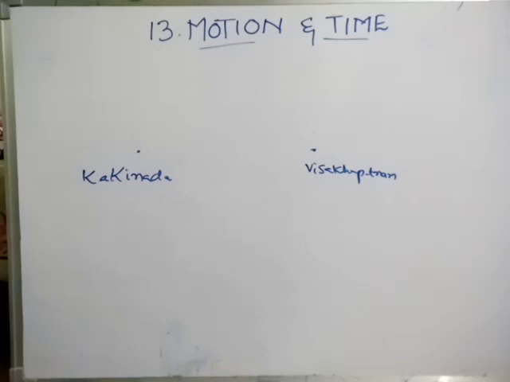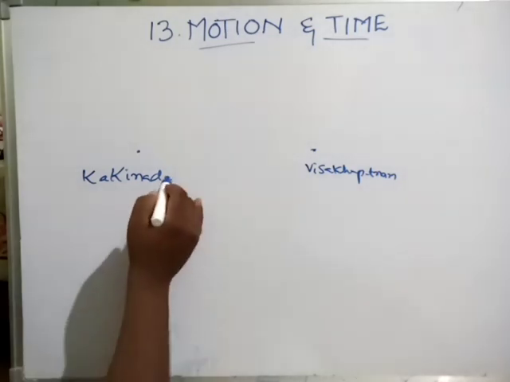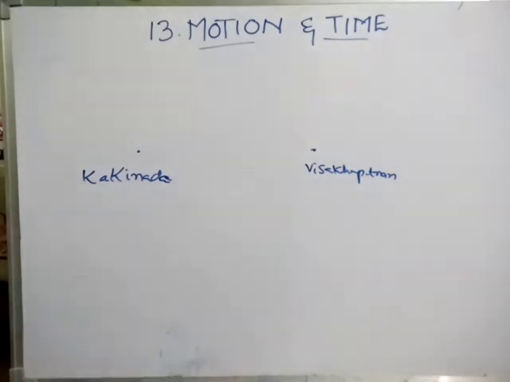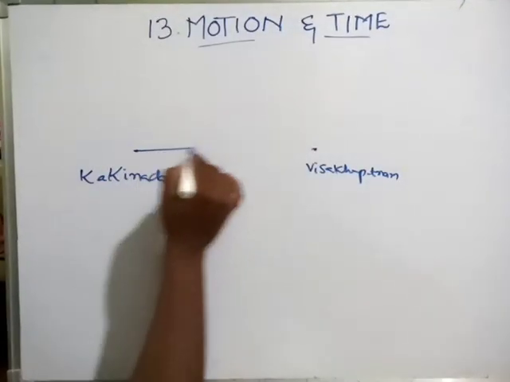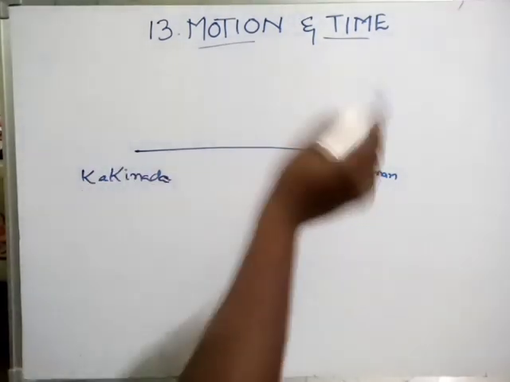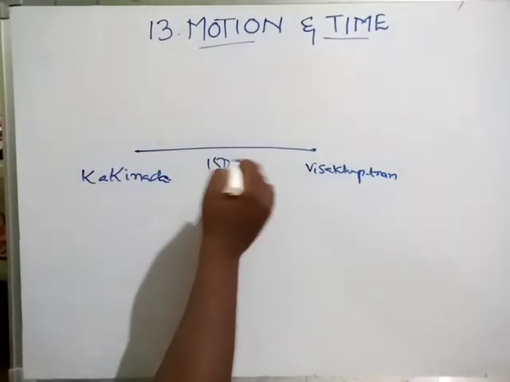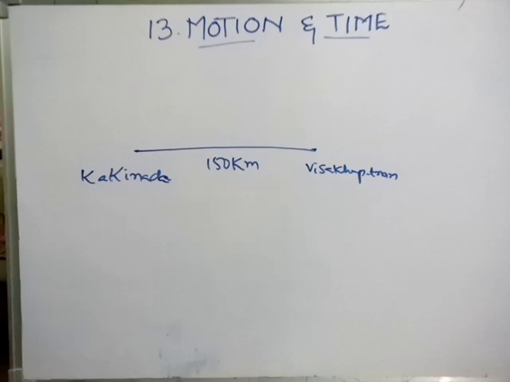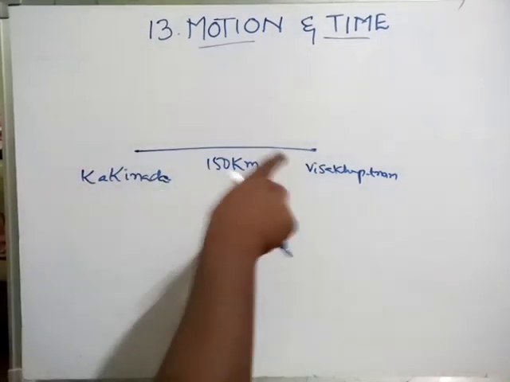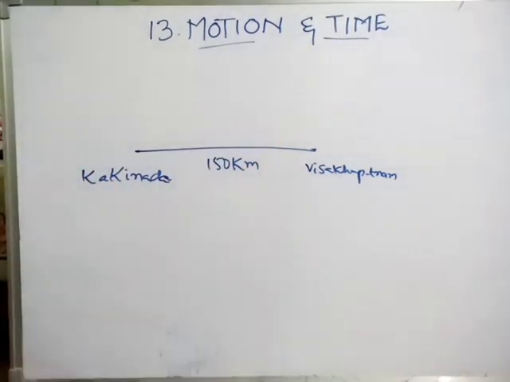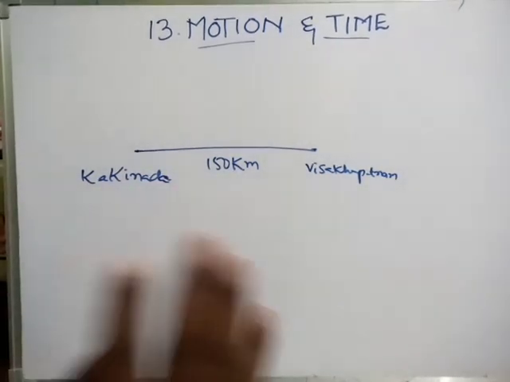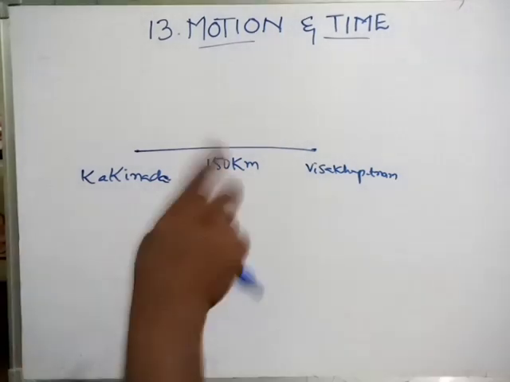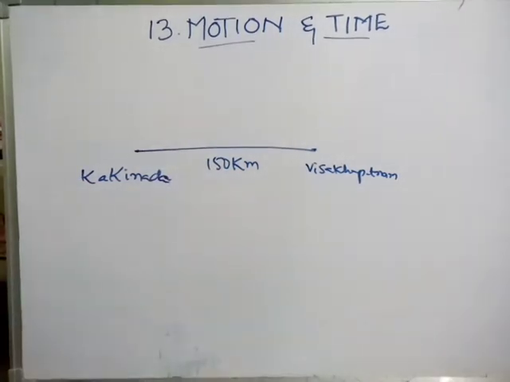Next, average speed. If a bus or a car starts in Kakinada and goes to Visakhapatnam, for example, the distance between these two cities is 150 kilometers. The car doesn't go directly; it covers the whole distance in 3 different intervals.